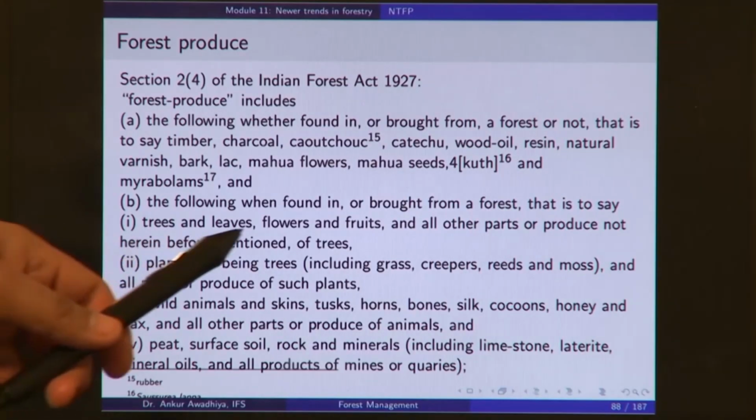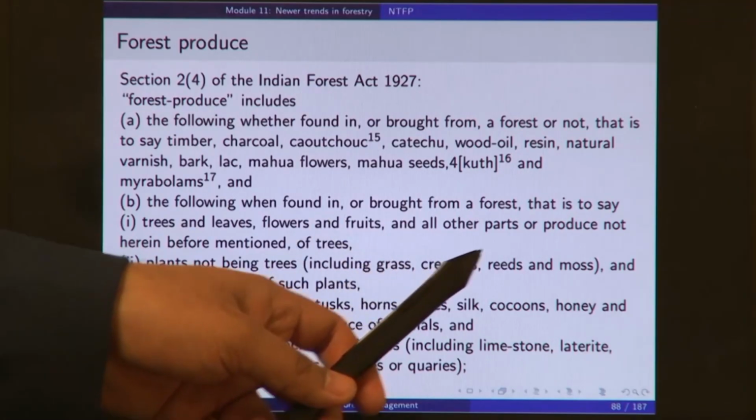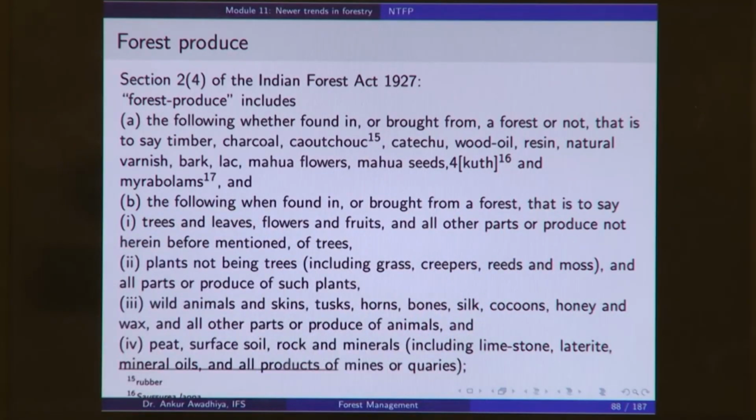Then plants not being trees, including grass, creepers, reeds and moss, and all parts or produce of such plants. So, those plants that are not trees, if they are standing in a forest or when they are being cut and brought from a forest, or whether they are being collected from a forest, then we will call them a forest produce. So, if you have grass that is growing inside a forest and you are cutting this grass and taking it to be used as fodder, then we will call this grass a forest produce.